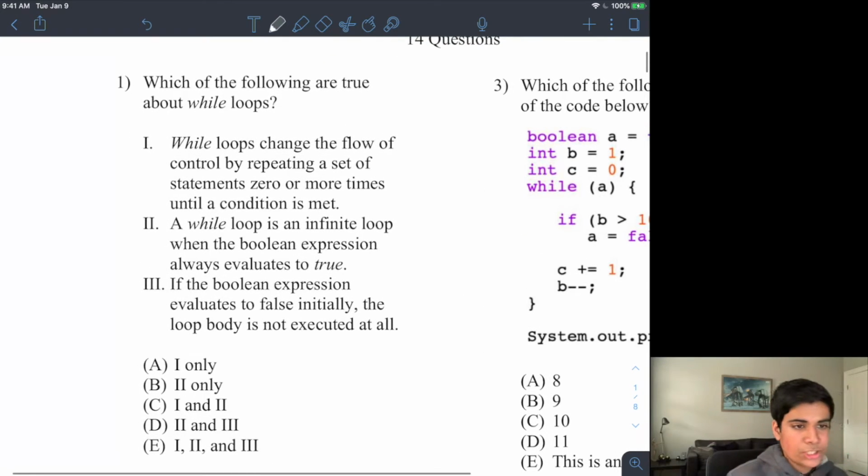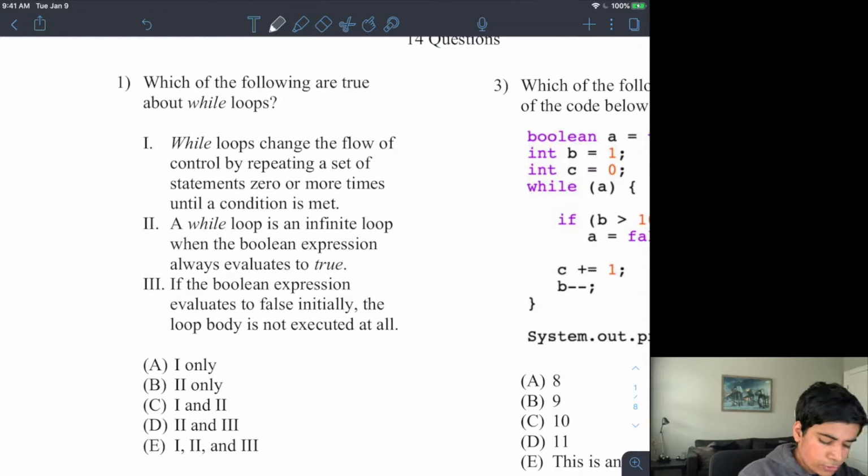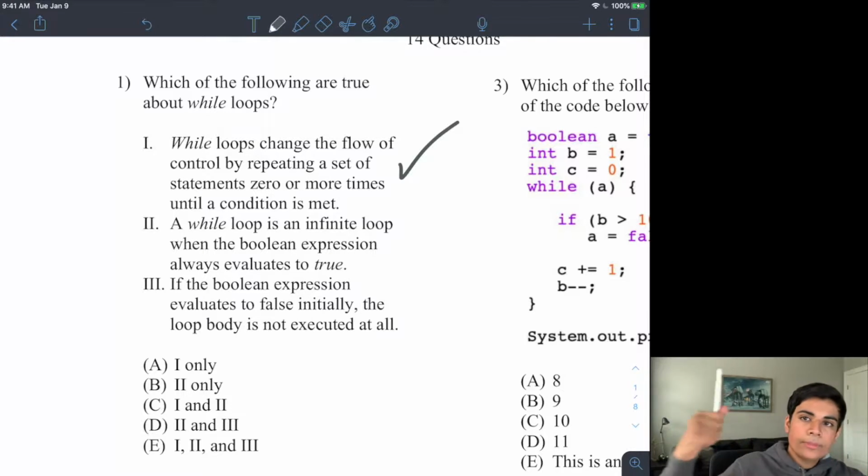Alright, so the number 1 question says, which of the following are true about while loops? So 1, while loops change the flow of control by repeating a set of statements 0 or more times until a condition is met. This is true because it's repeating. It can repeat 0 or more times depending on the actual condition and whether or not that condition is initially true or not.